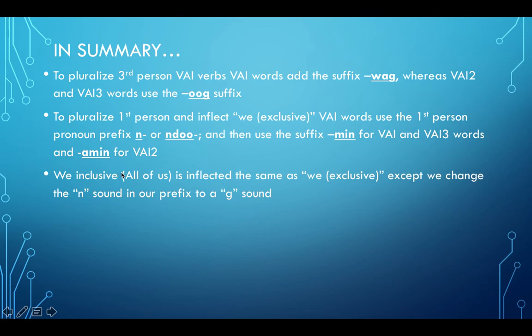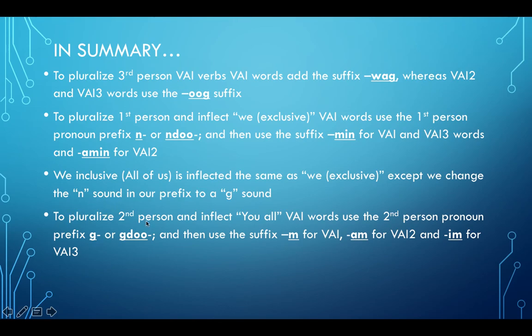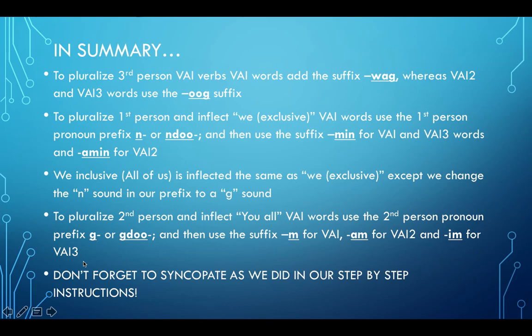We inclusive, all of us, is inflected the same as we exclusive, except we change the N sound in our prefix to a G sound. To pluralize second person and inflect you all, VAI words use the second person pronoun prefix, g or gdo, and then we use the suffix m for VAI, am for VAI2, and im for VAI3. Also, don't forget to syncopate your vowels as we did in our step-by-step instructions.